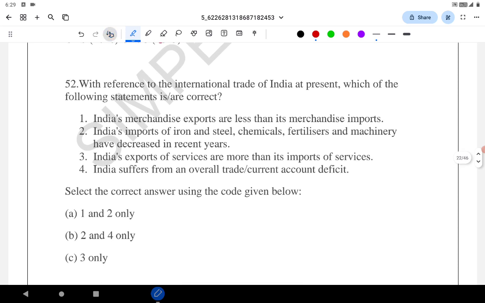With reference to the international trade of India at present, which one of the following statements is correct? India's merchandise exports are less than its merchandise imports. Correct. India's merchandise import is around $200 billion. India's export is $130 billion. So we import 80 billion more than the export. So the first is correct.